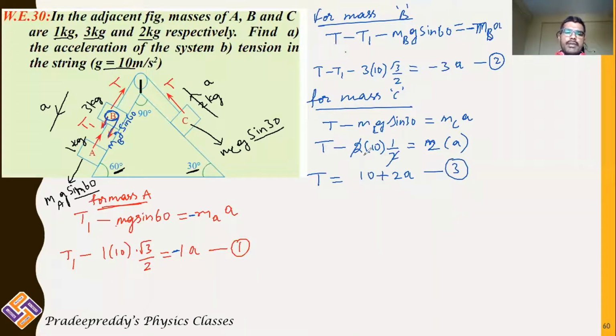So we have got 3 equations, 1, 2 and 3, and we have got 3 unknowns. What are those 3 unknowns? A is one unknown, tension T is one unknown, and tension T1 is one unknown. 3 equations and we have 3 unknowns. If you solve these 3 equations, you will be getting acceleration in the string, tension T as well as T1. So in order to get acceleration A, take equations 3 and 1 and substitute in equation 2.